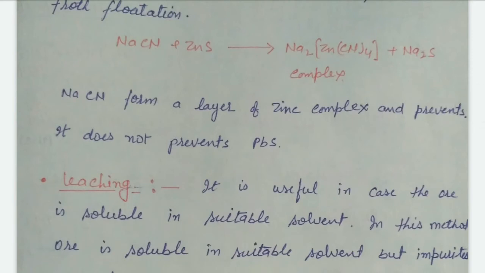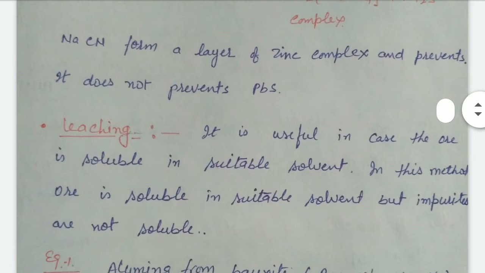Our next topic is leaching. It is the fourth part of the concentration of ore. It is useful in case the ore is soluble in a suitable solvent, or the impurities are soluble in a suitable solvent.